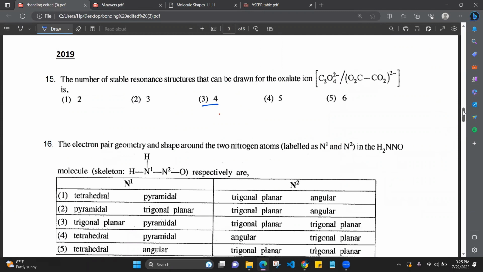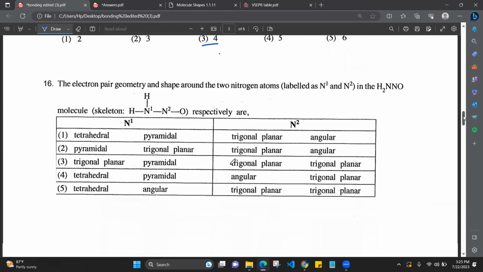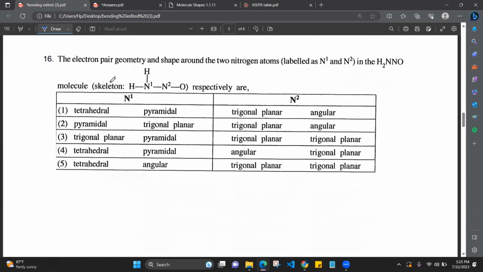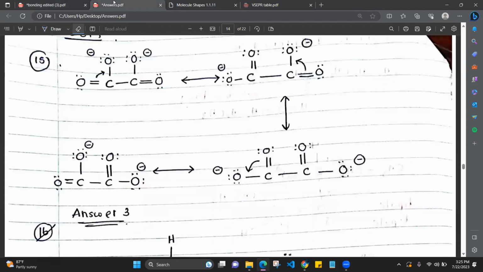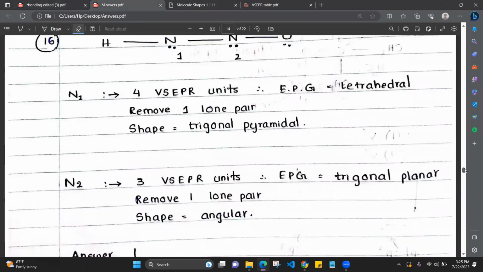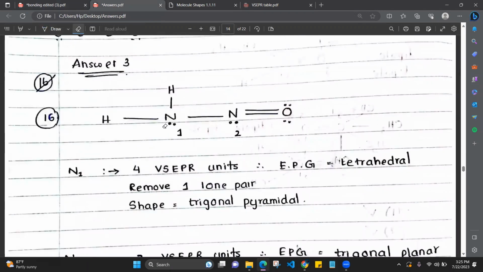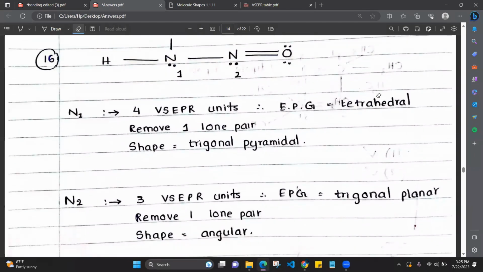Right. Then the 16th question. The electron pair geometry and the shape around the 2 nitrogen atoms. Okay. Now nitrogen 1, nitrogen 2, I have drawn the lone pairs for your reference. So in nitrogen 1, how many VSEPR units? 4 VSEPR units, 4 repulsive units. Therefore, the electron pair geometry, EPG means electron pair geometry. What is the electron pair geometry for 4 units? Tetrahedral. So now if you remove one lone pair from tetrahedral, what is the shape? Trigonal pyramid. I showed you earlier, right?